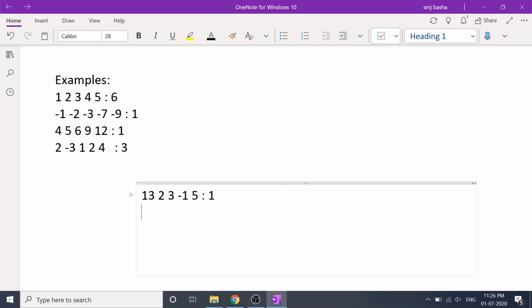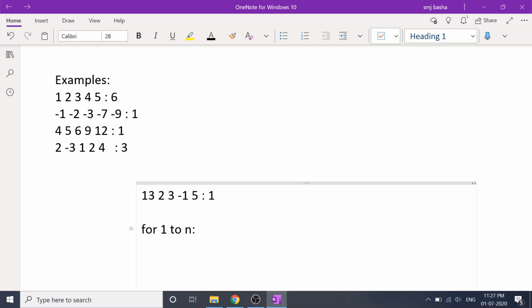So what can be the various approaches to solve this problem? One thing is, take the input array and iterate from 1 to n. For example, you start with 1, you will search the entire array for 1.